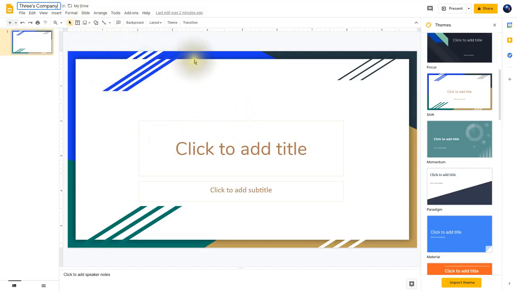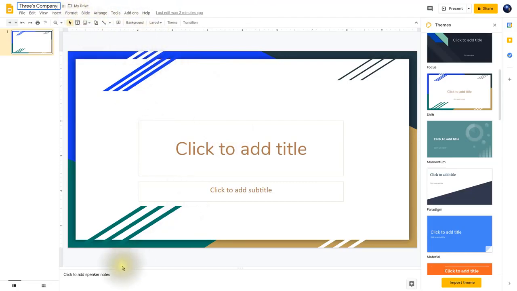And all of these files are automatically saved within your Google Drive the instant you make a change. So that's really wonderful because you'll never lose your work again. In case your computer goes down, don't worry. Just log into your Google Drive on another computer. And there's your presentation. And that's what it means when it says all changes saved in your drive.